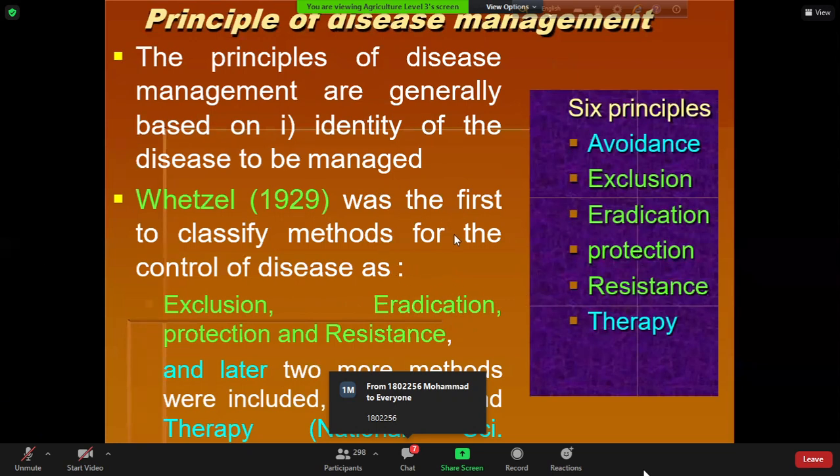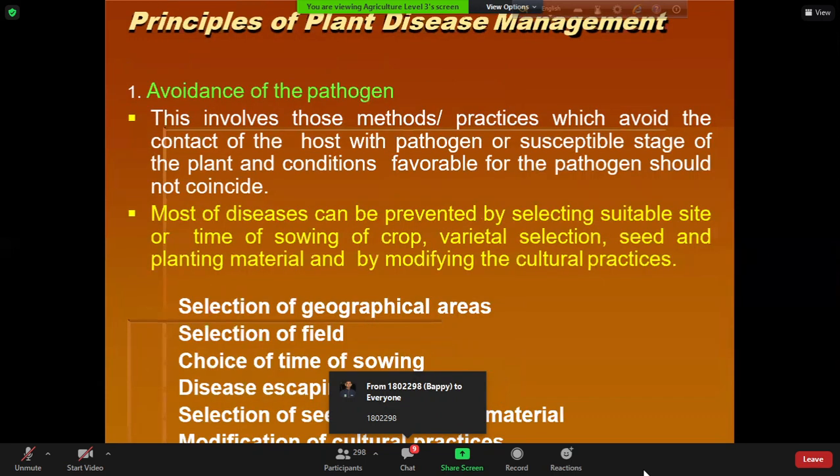So there are actually 4 principles of plant disease management: exclusion, eradication, protection, and resistance. Initially proposed by Whetzel in 1929, and later on other principles were added, for example, avoidance and therapy. What is avoidance? You can see here, the methods and practices which avoid the contact of the host with the pathogen, or the susceptible stage of the plant and conditions available for the pathogen should not coincide.